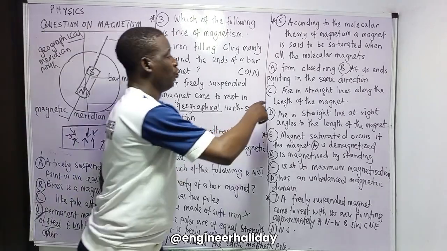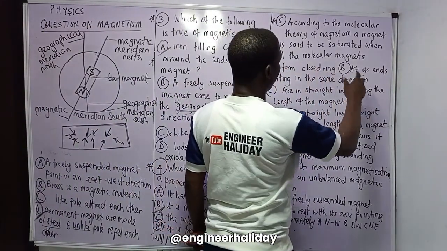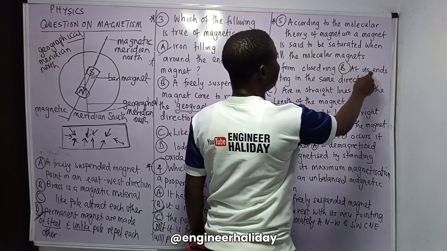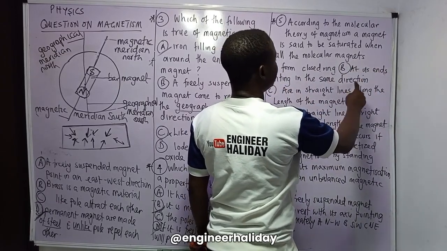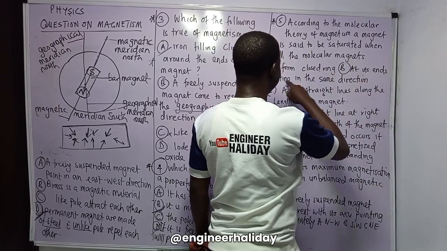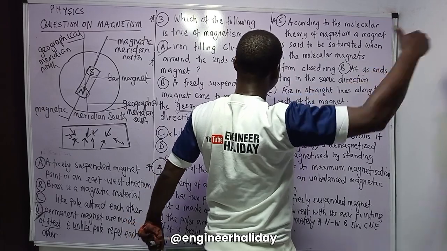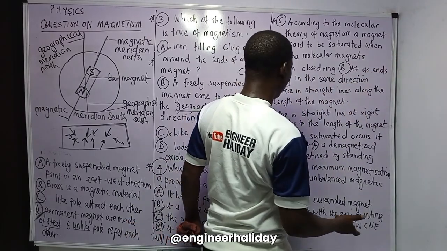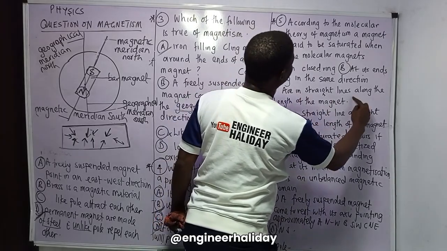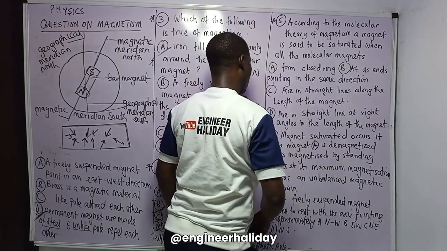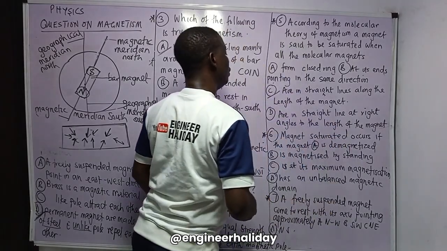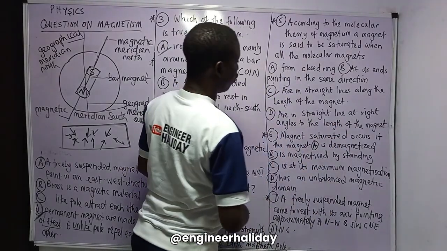But when they are aligned, they form a closed ring? No. At each end, pointing in the same direction? No, they said all molecular magnets are in a straight line along the length. Yes, correct, along the length. This one says they are in a straight line at right angle to the length. No. So I will go with option B.